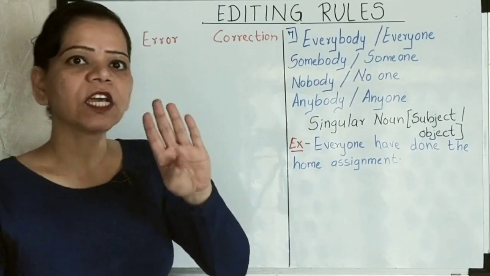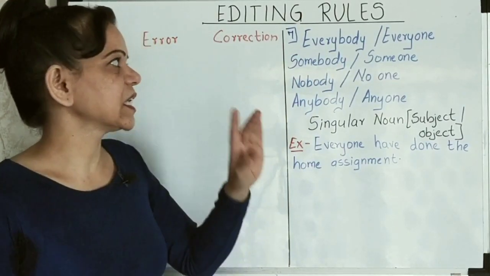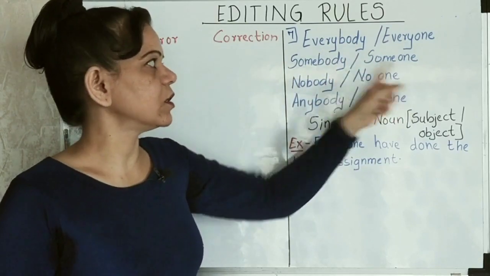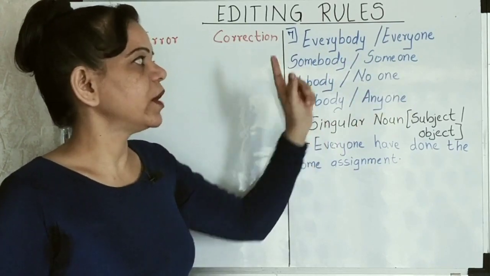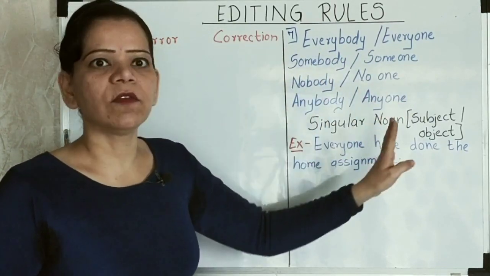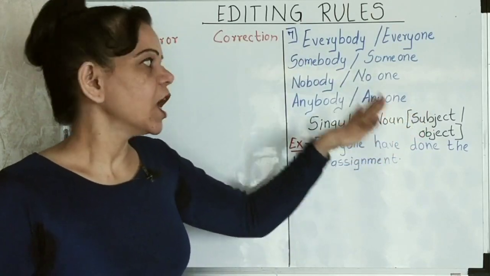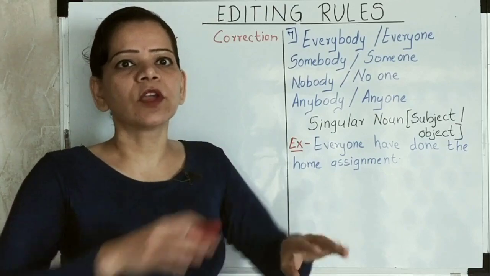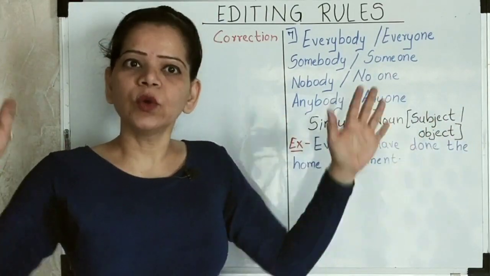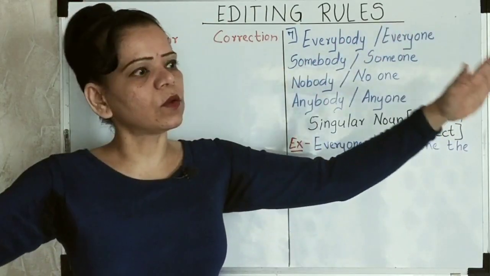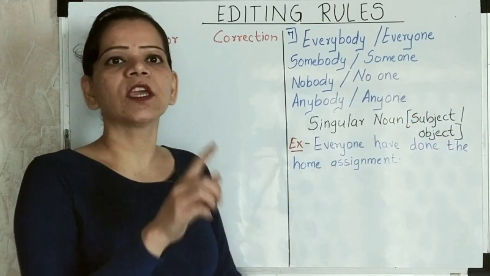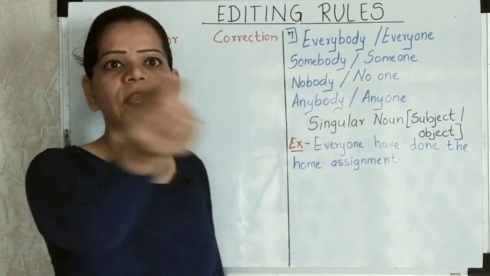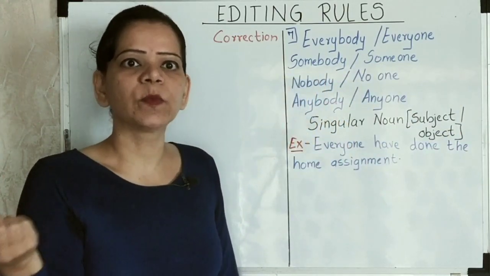For these types of words, which are everybody, everyone, somebody, someone, nobody and no one, anybody and anyone, all these 8 words are counted as singular nouns. Why? Because when I am talking about the whole crowd, I do not intend to refer to the whole crowd, but I am talking about an individual person from that crowd, from that group, collective noun.